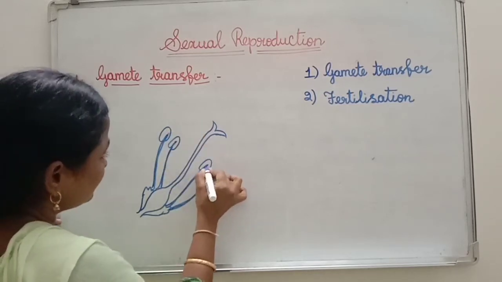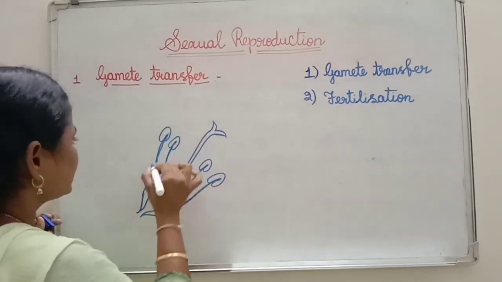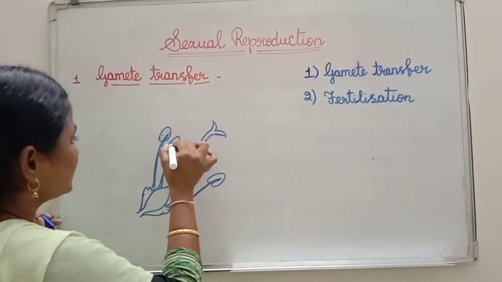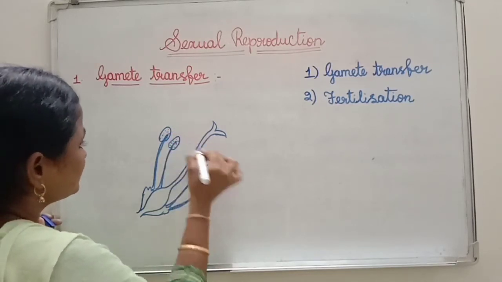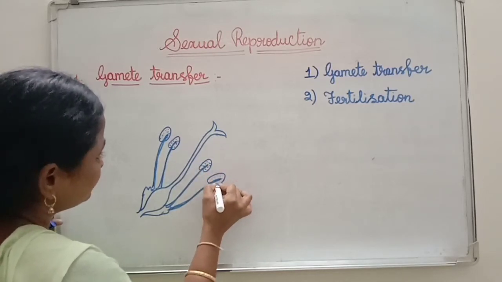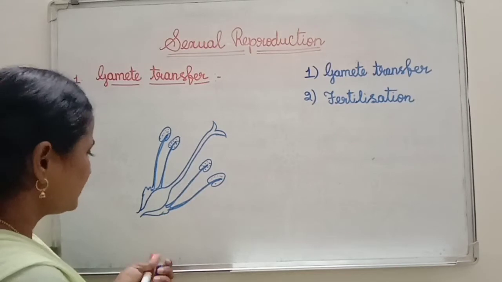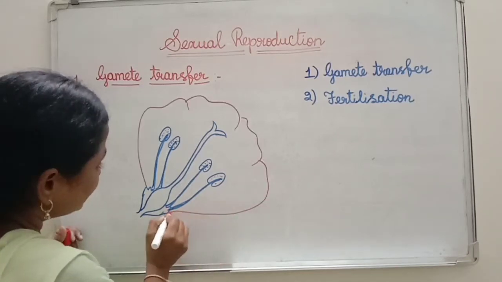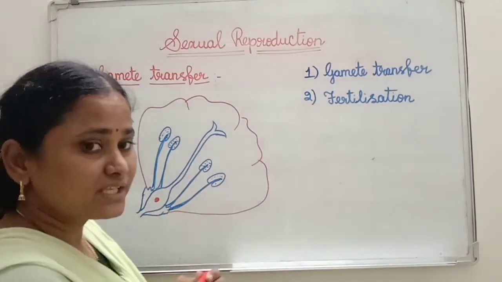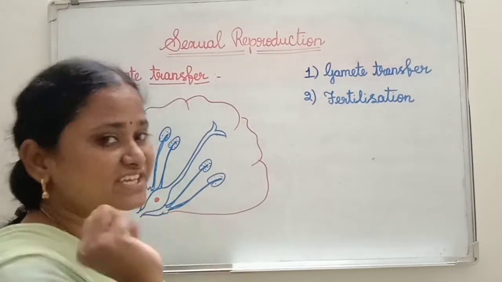See here, inside the anther, the dotted structures I mentioned are pollen grains. These are pollen grains. Generally these are the parts present in the flower, if the flower is bisexual.